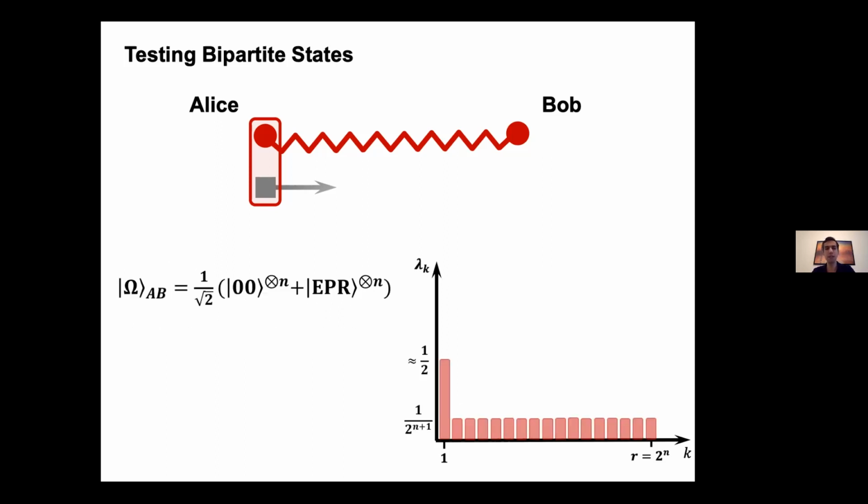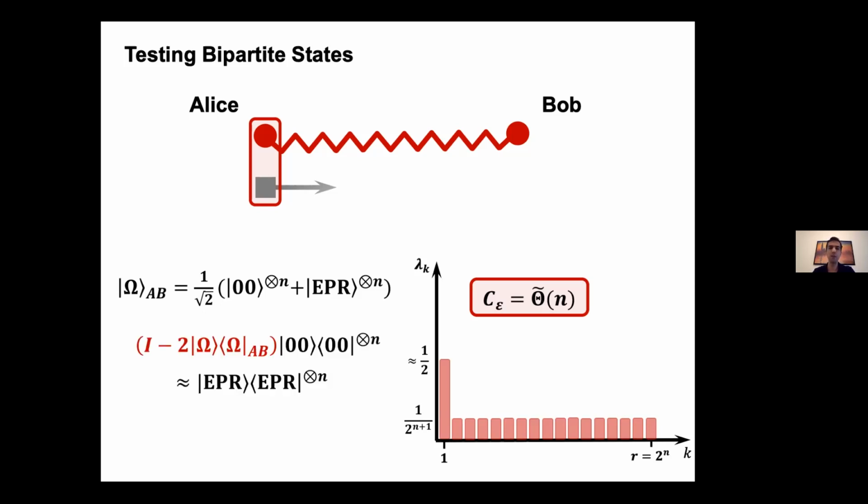So let's look at a third example, which is a more exotic state, and it's a superposition of the previous two states we have. It turns out that to test this state, you need order n qubits of communication. And this is because if the parties can implement a coherent measurement for the state omega, they can also perform a reflection about it.